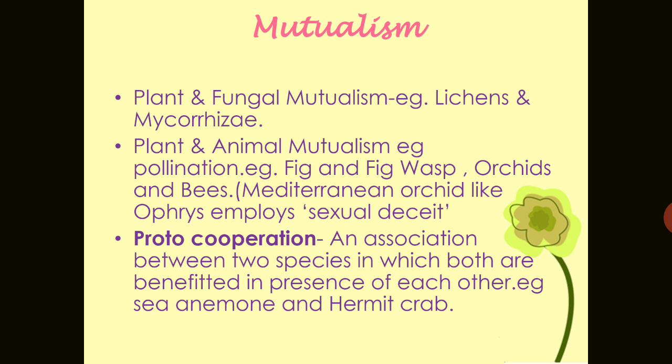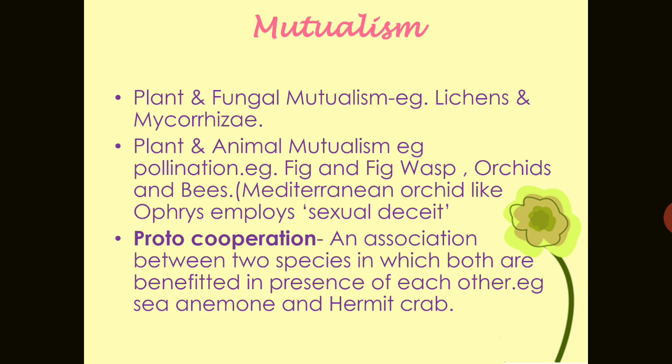One petal of its flower bears an uncanny resemblance to the female partner of the bee in size, color and marking. So the male bee perceives it as a female partner and is dusted with pollen from the flower during the process of pseudocopulation. With this pseudocopulation, going to another flower, it transfers the pollen from one flower to another. So these are very wonderful and very beautiful examples of mutualism.